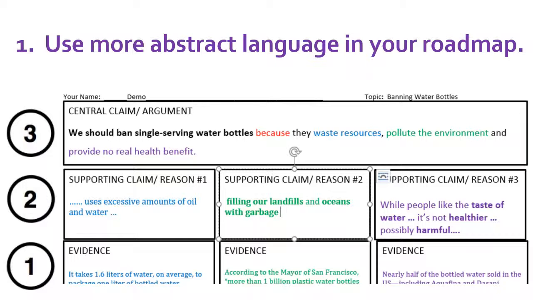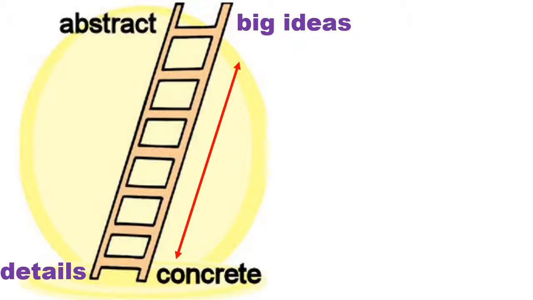What I want to show you today is that as we move up the organizer from the specific evidence to the bigger ideas in the claim, our language choices change as well. Our language goes from concrete to more abstract, or more related to big concepts and ideas. This is called the ladder of abstraction. And it's a way of showing how we can go from very specific or concrete details to very big ideas. Sometimes we use abstract words or abstract nouns to talk about those big ideas.